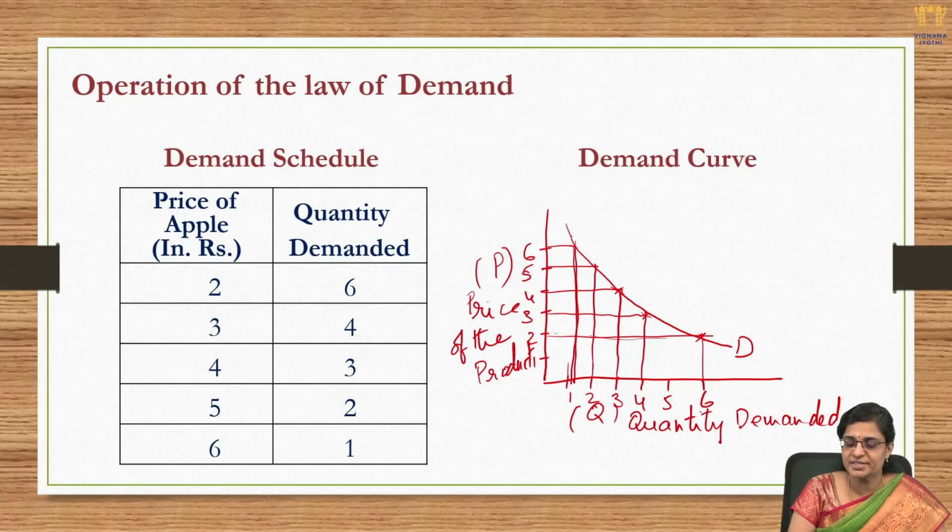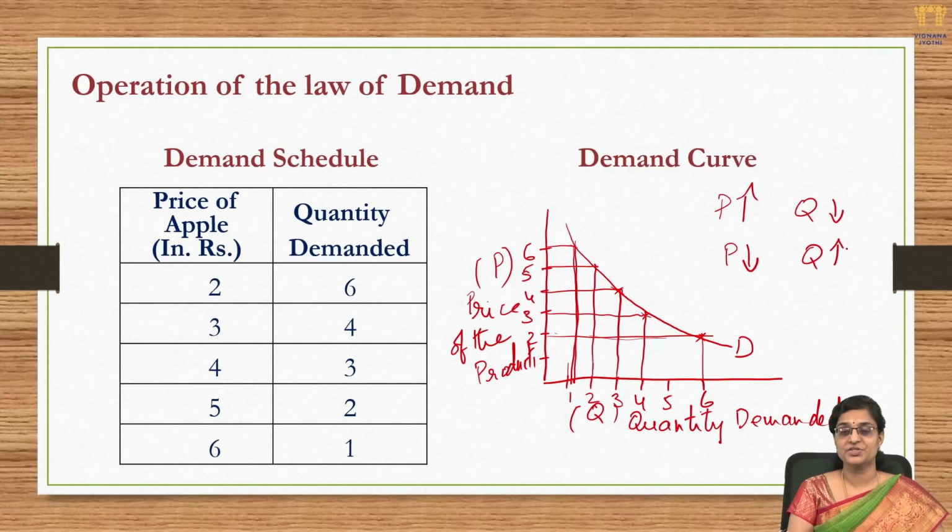As the price is increasing, there is a gradual decrease in the amount of that particular product demanded. And as there is a drop in the price, we observe the reverse. So, an increase in the price results in a drop in the quantity demanded. A decrease in the price is going to result in a quantity demanded increase. So, there is an inverse proportionality.